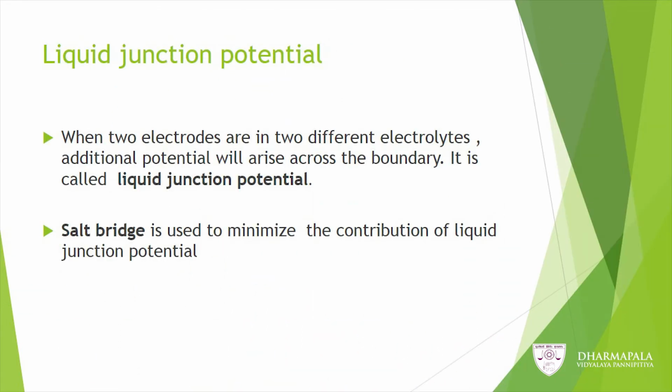If there is an electrochemical cell where two electrodes are in two different electrolyte solutions, an additional potential difference arises across the boundary, and this is called liquid junction potential. So, a salt bridge can be used to minimize the contribution of liquid junction potential.